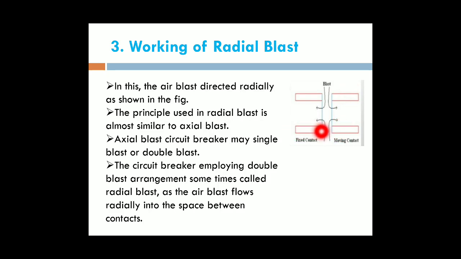Under normal operating conditions, the fixed and moving contacts are together. If any faults are obtained or under abnormal conditions, the moving contact is moved away from the fixed contact. There is a gap between the fixed and moving contacts. By using the spring or piston action, the moving contact is moved away from the fixed contact. In between these two contacts, we develop some arc. That arc may be reduced by using the radial air blast method.